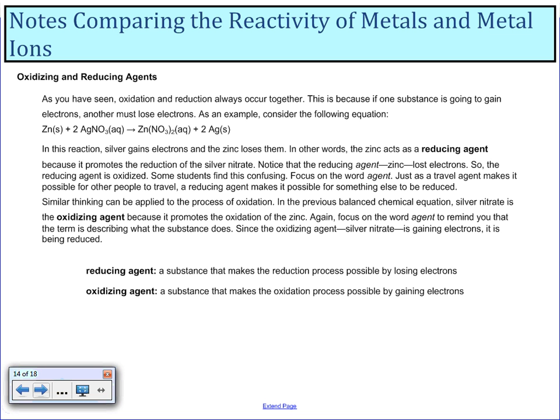So a reducing agent is a substance that makes the reduction process possible by losing electrons, and the oxidizing agent is a substance that makes the oxidization process possible by gaining electrons.